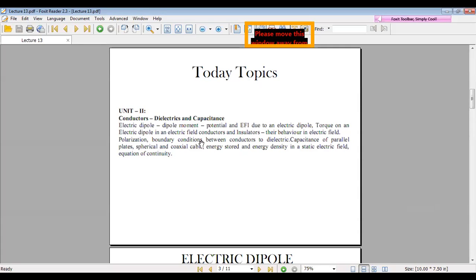So unit 2: polarization, boundary conditions between conductors and dielectric, capacitance of parallel plates, spherical and coaxial cable, energy stored and energy density in static electric field, equations of continuity. So these are the topics. In this unit 2, boundary conditions are a very important topic compared to the remaining topics. Boundary conditions are very important to calculate how the electric field intensity changes when it enters from one medium to another medium. That is very important.